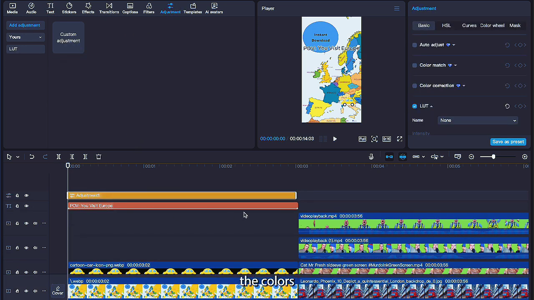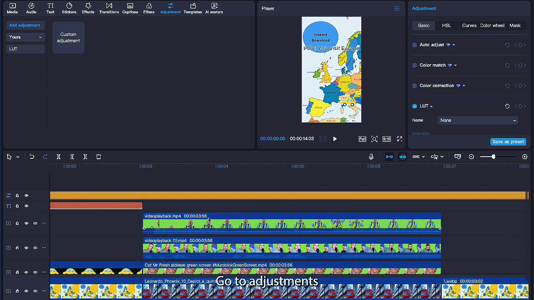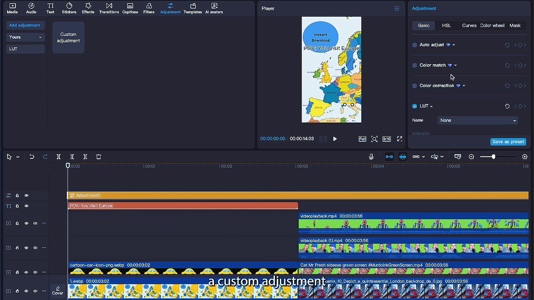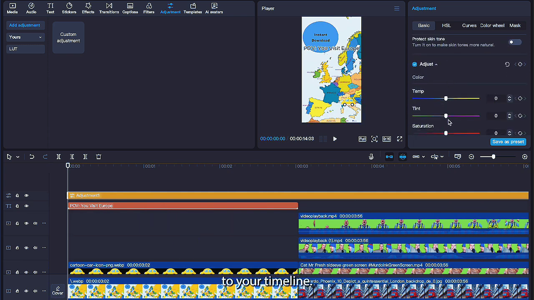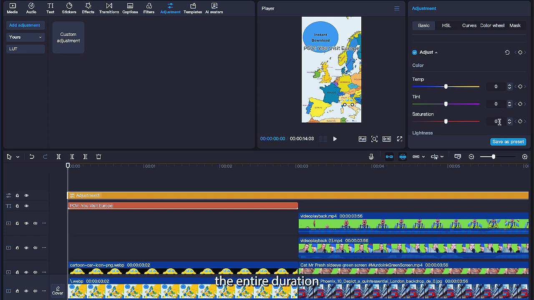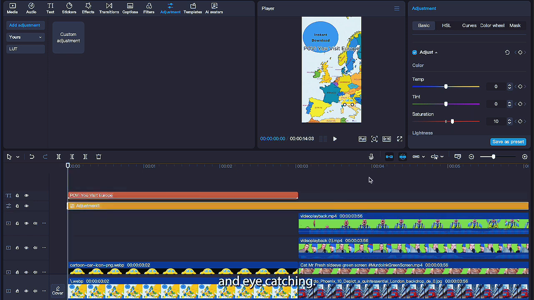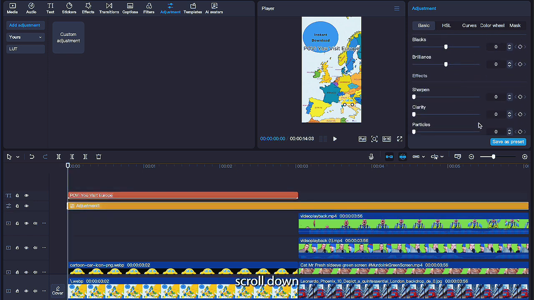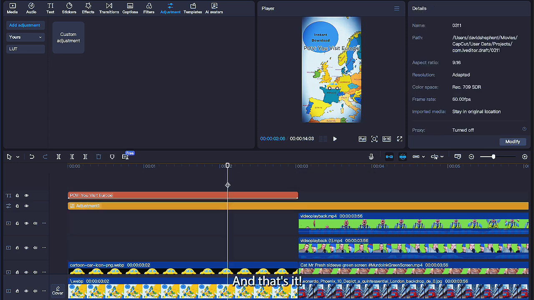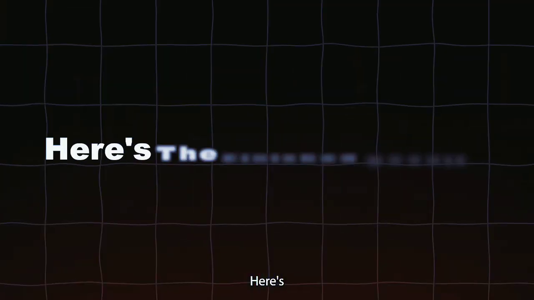Finally, let's adjust the colors to make them pop. Go to Adjustments in the top right and add a custom adjustment layer to your timeline. Stretch the layer so it covers the entire duration of the video, then increase the saturation value to 10. This will make the colors more vibrant and eye-catching. After this, scroll down and change the vignette to a value of 20. And that's it. Our video is done. Here's the finished result.